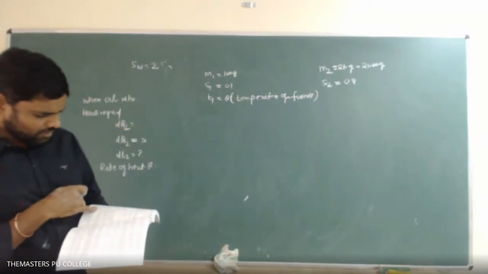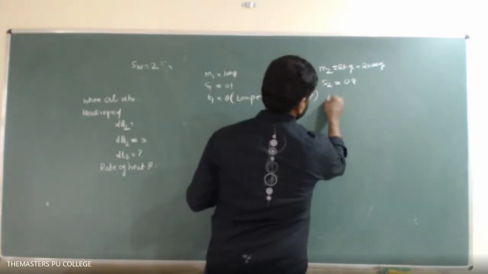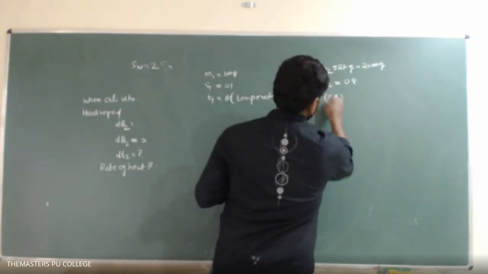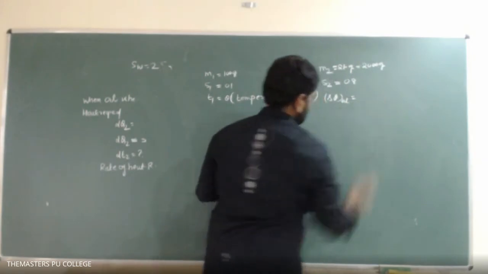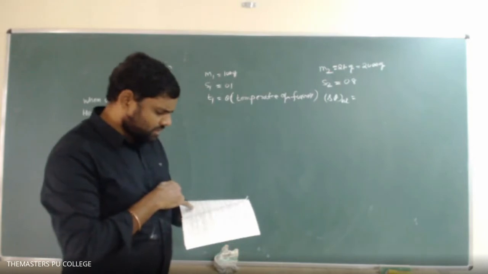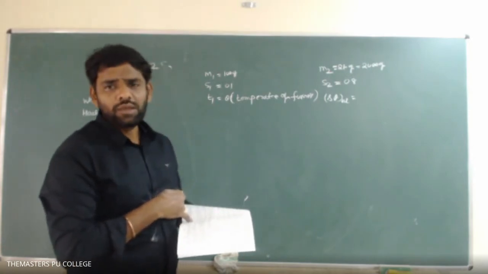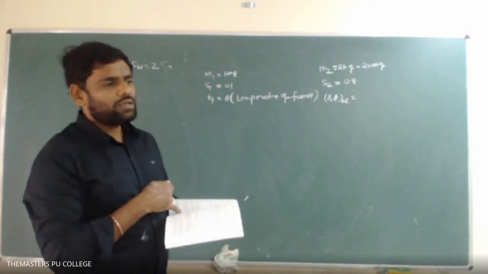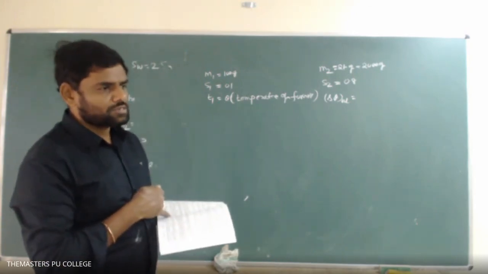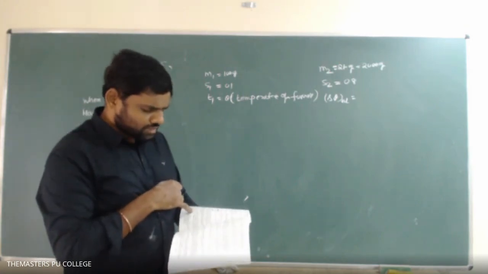See here, initially the oil was at 35 degrees centigrade. Its temperature is raised by 5 degrees, so what is the final temperature of the system? Initially the oil was at 35 degrees centigrade.